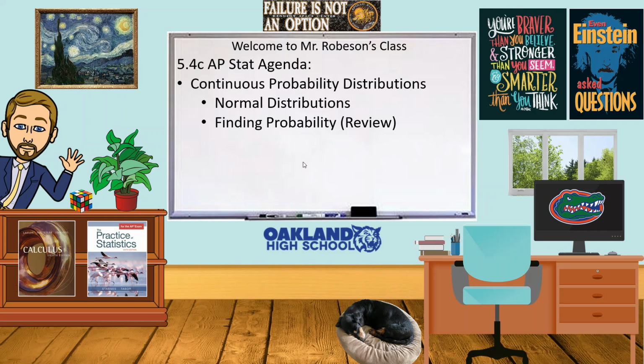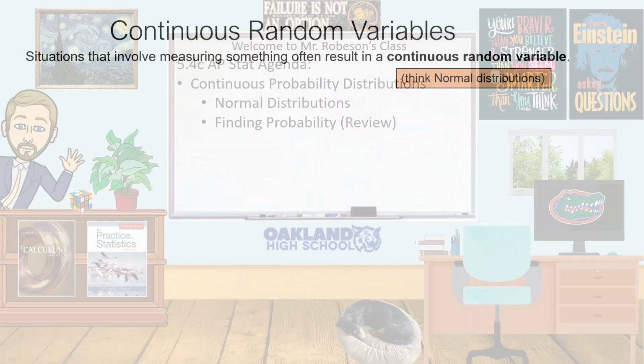This is going to be the last section in 5.4. There will be a 5.5, but this should be review. It's continuous probability distributions, and we're talking about continuous. The one we're mainly looking at is normal probability distributions, and we already know how to find normal probability, so we're just really reviewing normal probabilities.